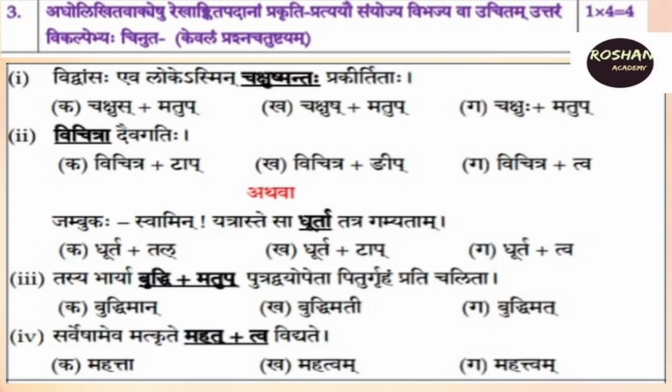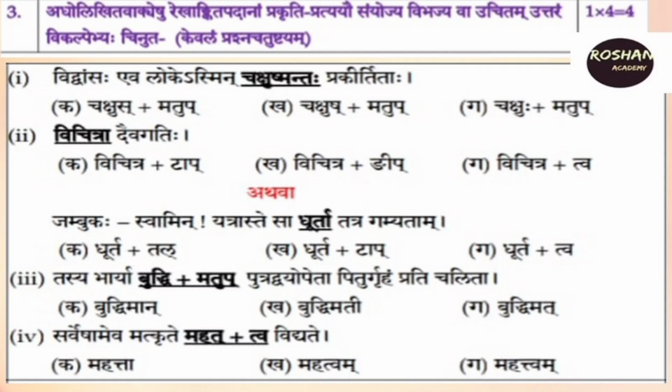The underlined word in the question is Chakshushmantaha. The meaning of the word Chakshushmantaha is Dirghagrahi. In all the 3 options, you can see Matu Pratyaya, but how will you choose the right option? Find out the Mool Shabda of Chakshushmantaha. The Mool Shabda is Chakshush.